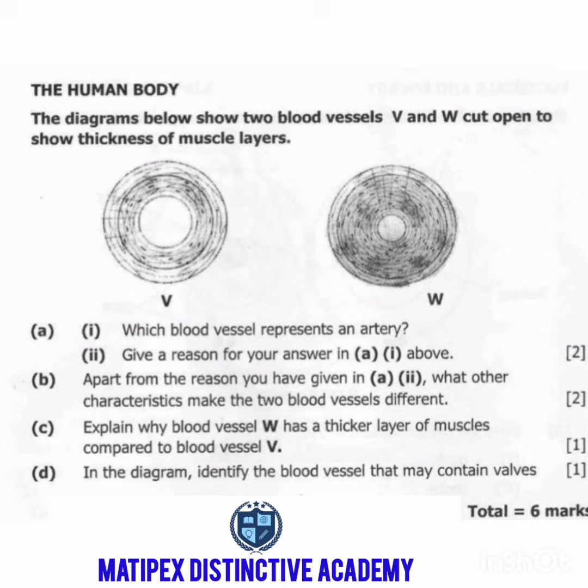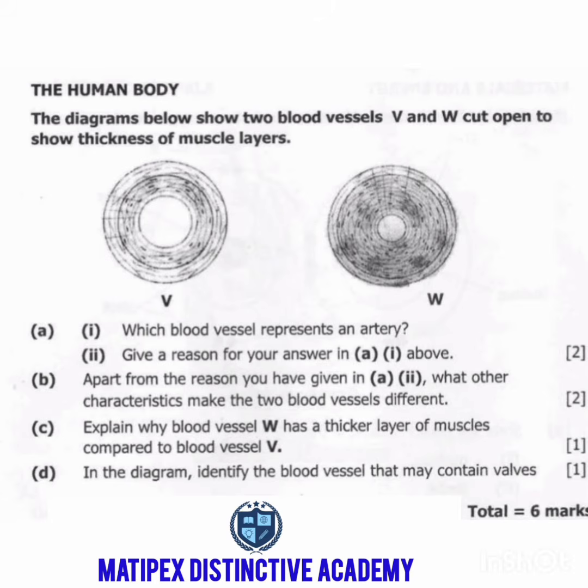So when you look at the small space in between, when you look at V and W, realize W has a very small circular space in between. That is what we call a lumen. So you can say it has a small lumen, or it has thick muscular walls. That is W.